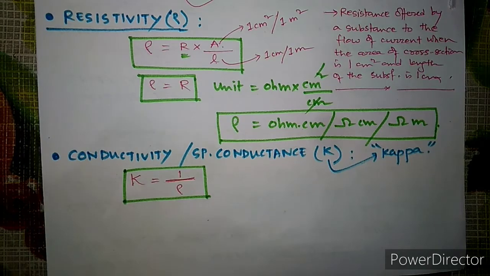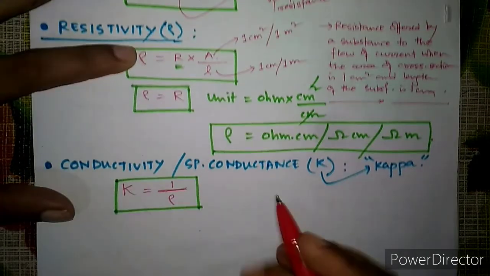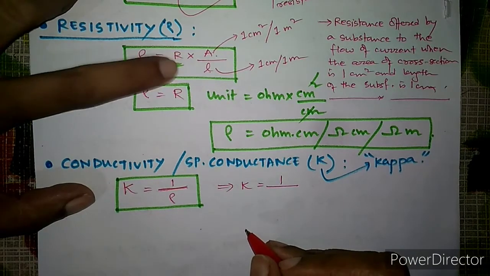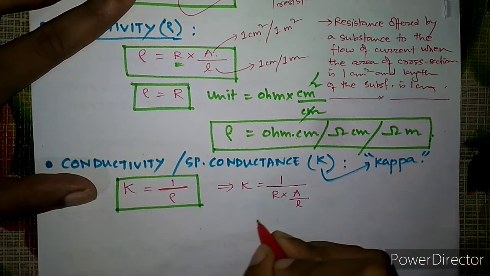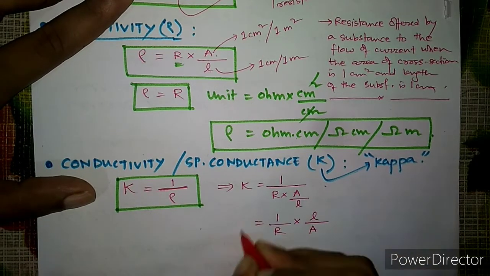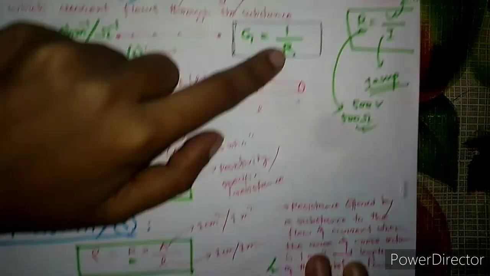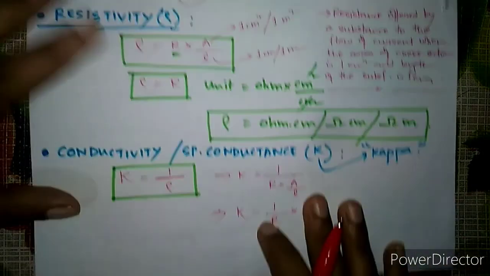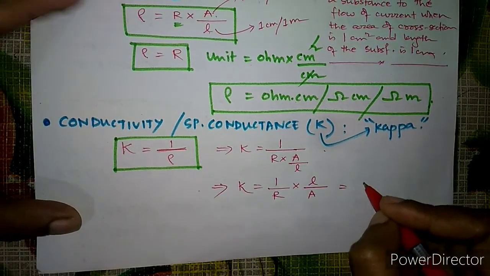Now you take this expression of resistivity, and you just substitute here. What you will get, you just see. So kappa equal to 1 by, instead of rho we will write this expression, R into A by L. Now it will be equal to 1 by R into L by A, right? Now this 1 by R, I have already told you, is nothing but the conductance G, which is the conductance of the substance.